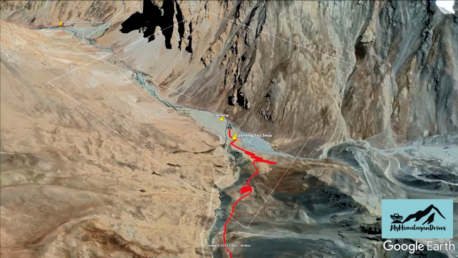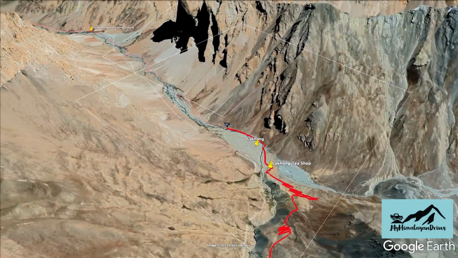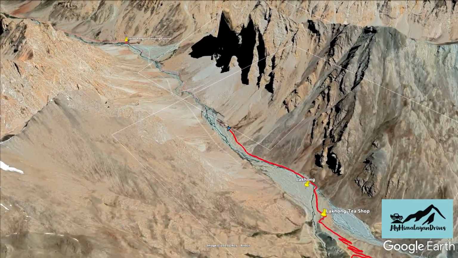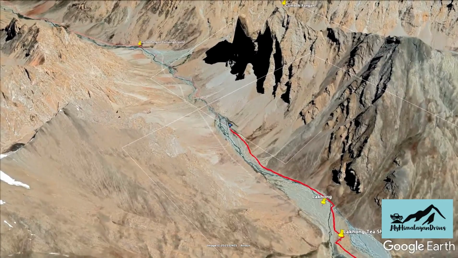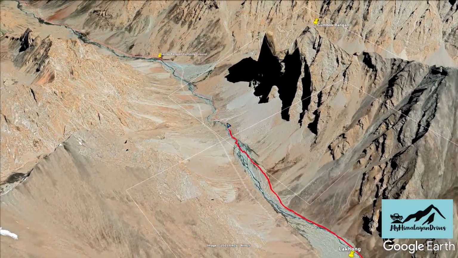After crossing Lakhang, we drive along the Lakhang Nala on the right bank and pass through Gonburongzon Peak, which falls on our right. There is one water crossing just before Gonburongzon, which can be tricky to negotiate. Gonburongzon is a sacred peak and worshipped by locals.